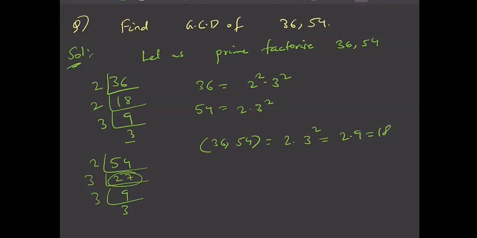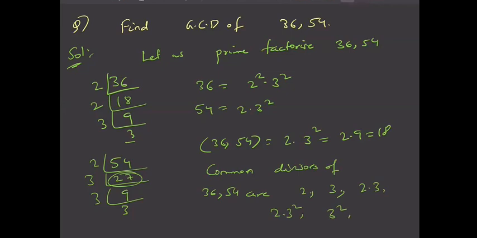Yes. So now if you see common divisors, right? Common divisors are so many, right? Common divisors of 36, 54 are 2 is a common divisor, right? 3 is a common divisor. 2 into 3 is a common divisor, and 2 into 3 square. This is the final common divisor. 3 square is a common divisor, right? These are the common divisors.